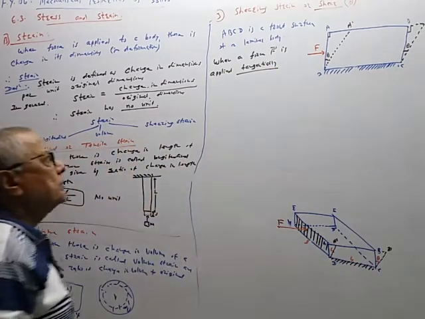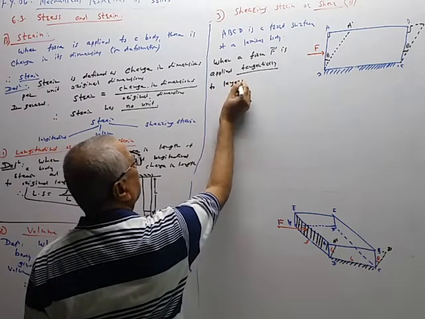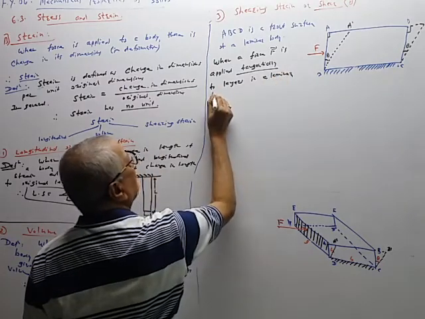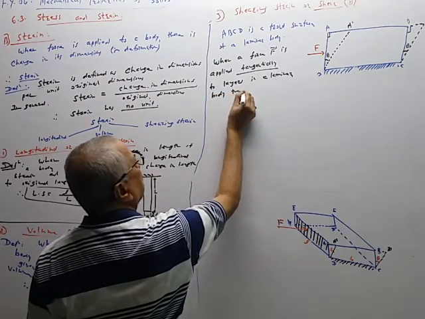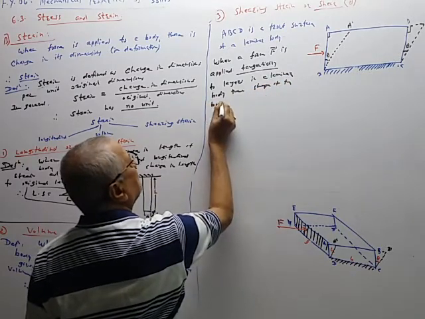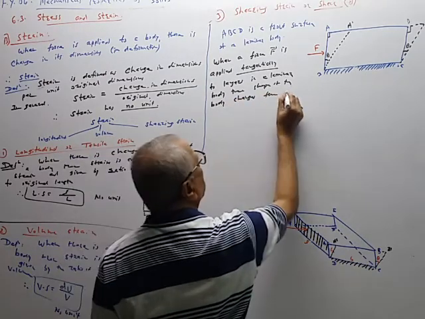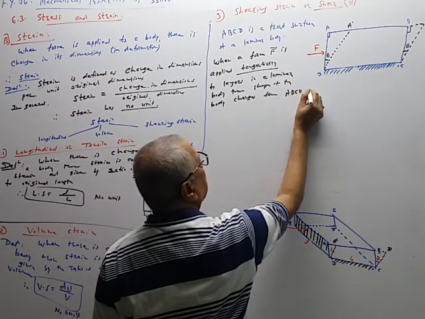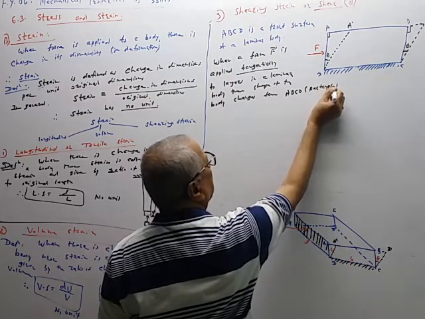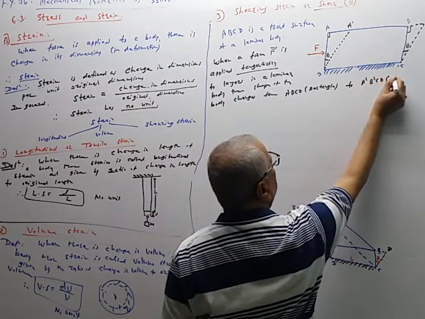When the force F is applied tangentially to layers in a laminar body, then the shape of the body changes from A, B, C, D rectangle to A dash, B dash, C, D parallelogram.